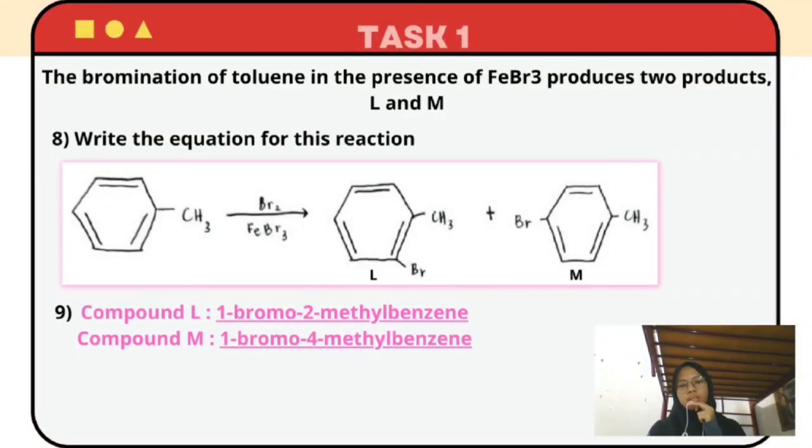So next question is the bromination of toluene in the presence of iron bromide produces 2 products, which are L and M. In this question, we need to write the equation of the reaction and name the compounds L and M according to the IUPAC name system. So the equation is toluene using the catalyst bromine and iron bromide will produce 1-bromo-2-methylbenzene and 1-bromo-4-methylbenzene. We can also name compound L as o-bromotoluene and compound M as p-bromotoluene.